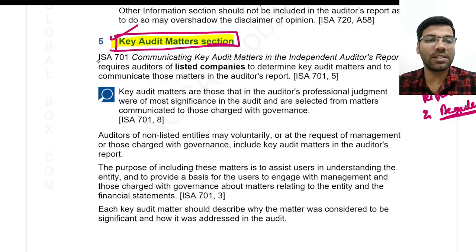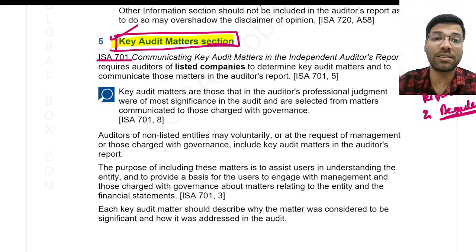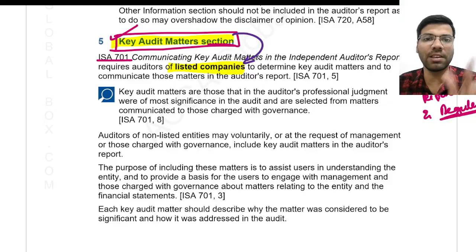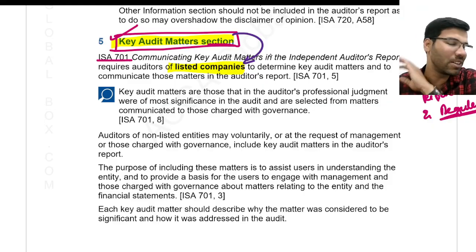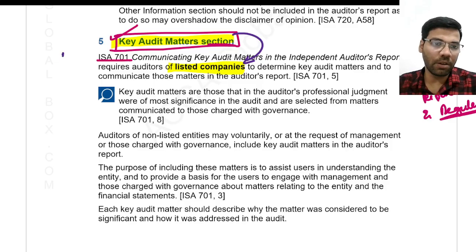Okay, so ISA 701 talks about what? Communicating key audit matters in the independent auditor's report, and this is mandatory only for what? Listed companies. It is only mandatory for listed companies. Sir, is it not given for unlisted companies? It can be given at the discretion of the auditor if he feels it is important. Otherwise, nothing. That is point number one.